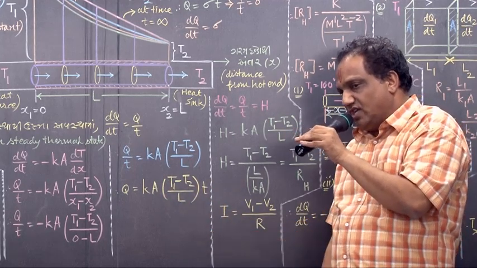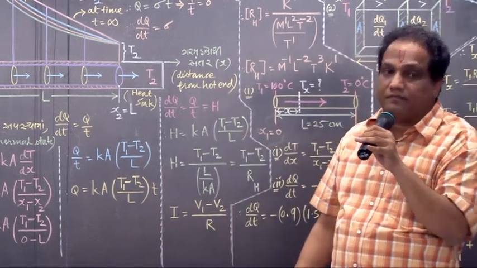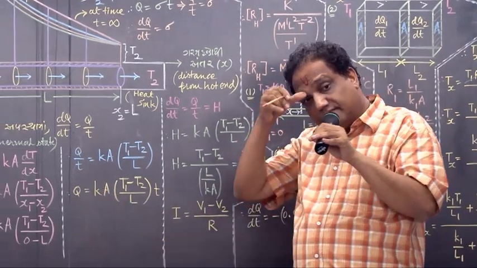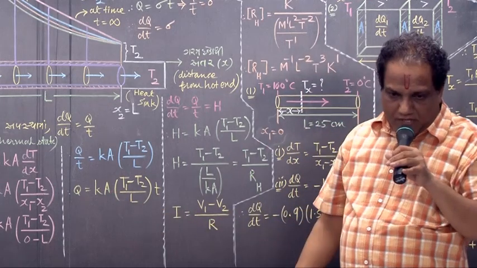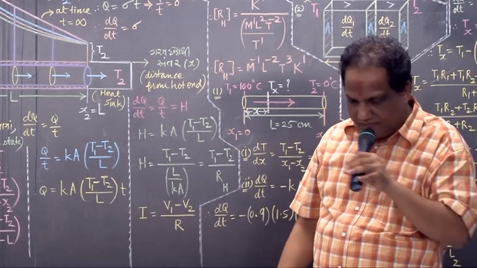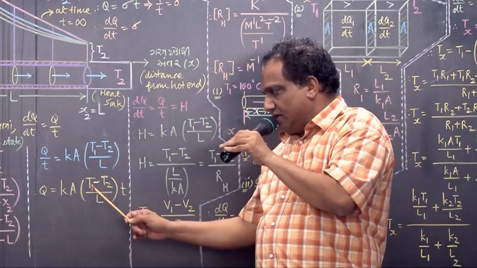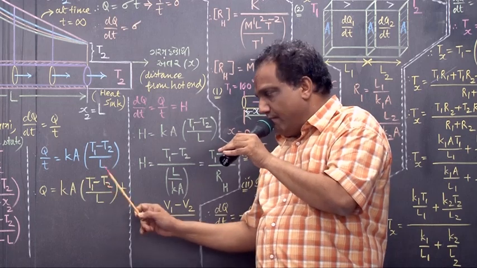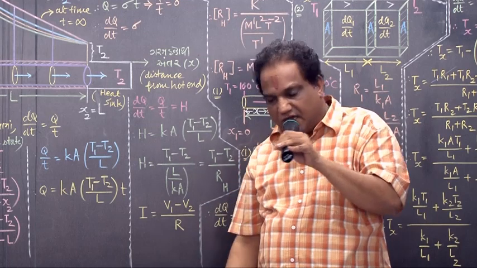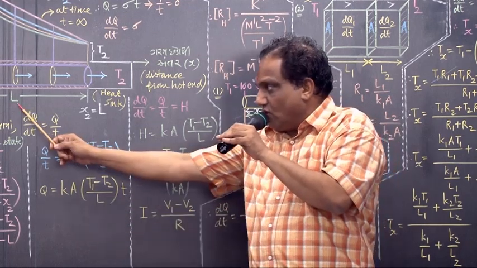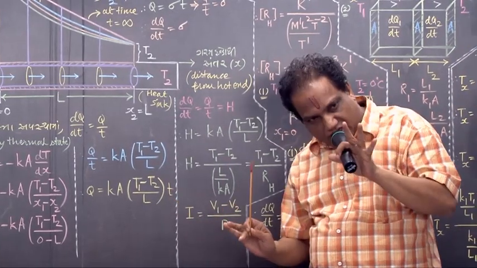Give me identification of each quantity. What is Q? Amount of heat energy. What is small k? Thermal conductivity. What about capital A? Area of cross section. What about T1 minus T2? Temperature difference. This is temperature of heat source, this is temperature of heat sink. Bigger minus smaller, higher minus lower temperature. What about capital L? Length of the rod. T is the given time. Got it?